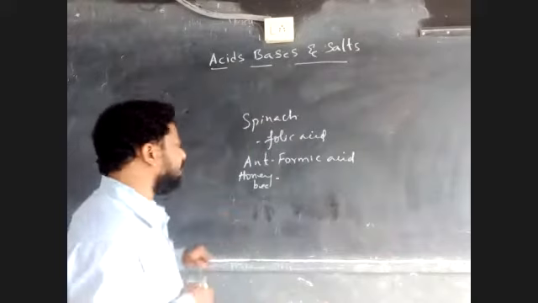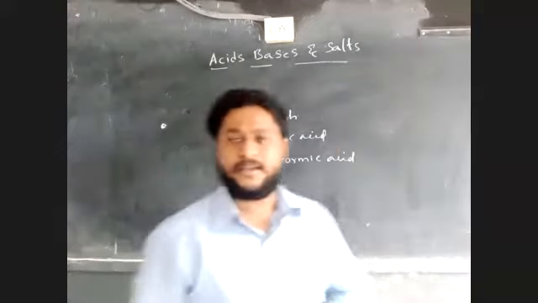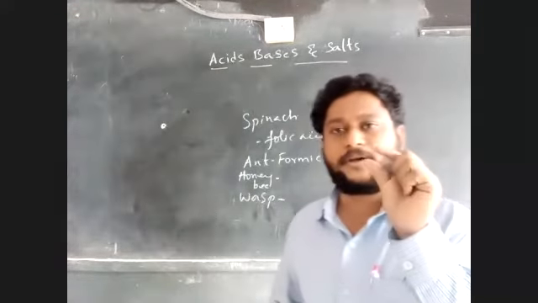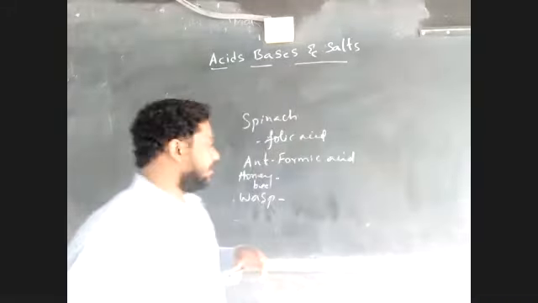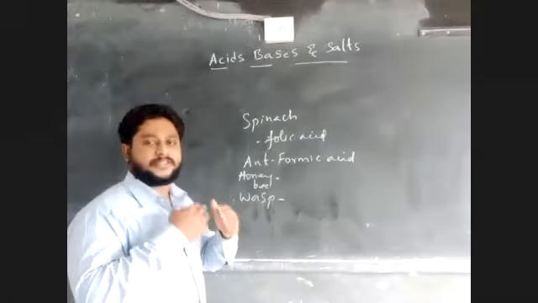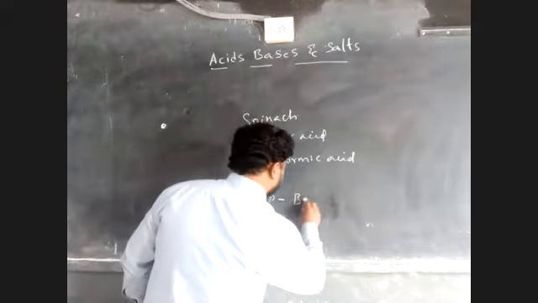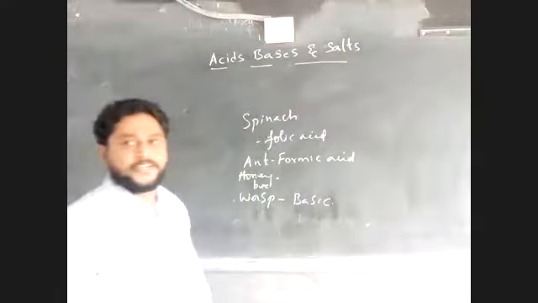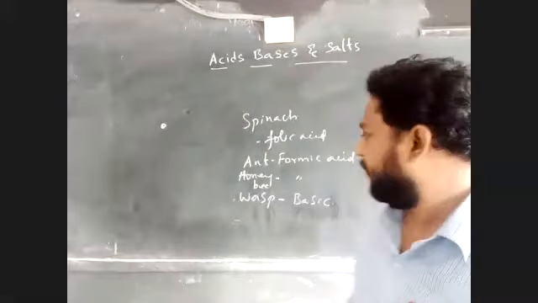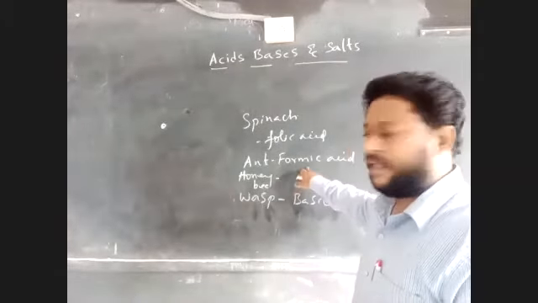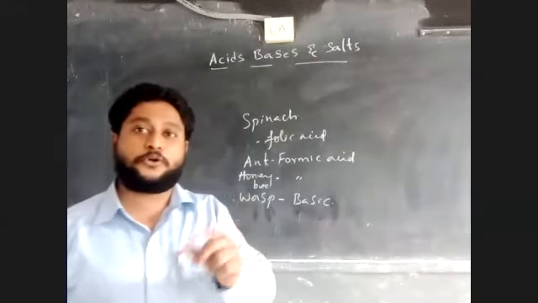But there is another insect, that is the wasp. Honeybee is తేనెటీగ. Wasp is కందిరీగ, which is bigger in size. The wasp contains a substance used as self-defense that is alkaline, basic in nature. Ant and honeybee contain formic acid. Wasp contains base. So you should know the difference.